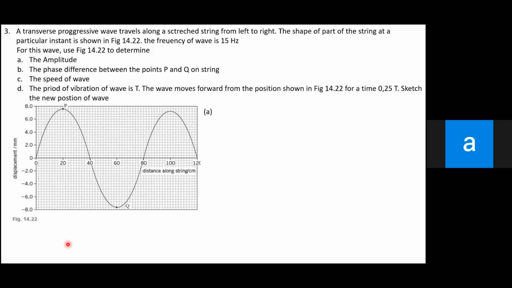Okay, I think the time is enough here. And any of you can finish numbers from A to C? Any of you? If yes, just mention your answer. Amplitude, phase difference, or maybe speed of waves.